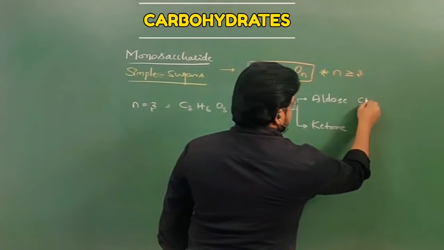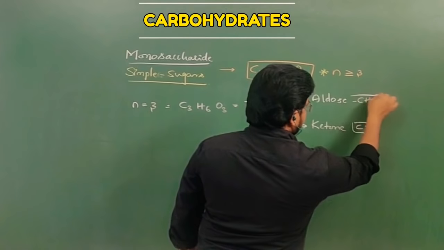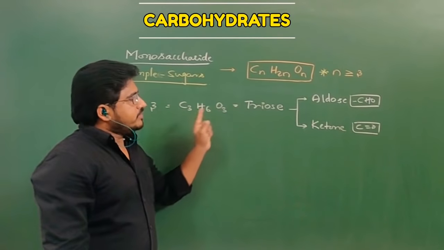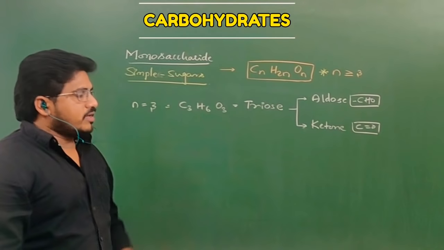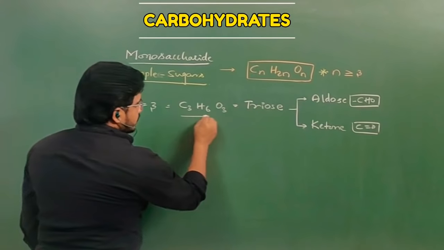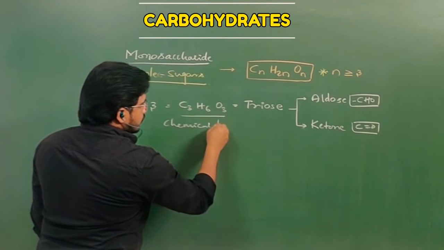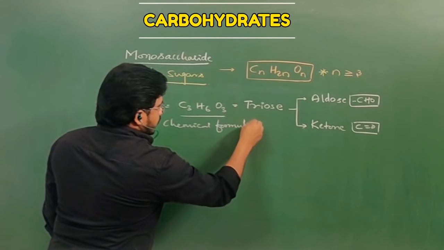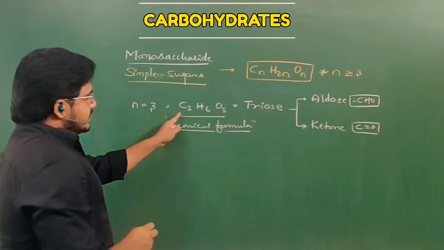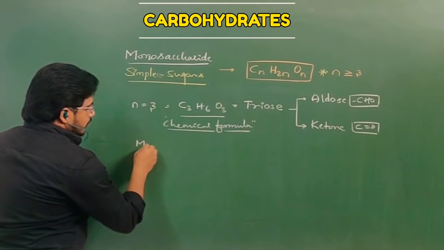This is CHO and this is C double bond O. The carbohydrate is with 3 carbons, but if their functional groups are either aldehyde or ketone, then their names will be different. The chemical formula of triose is C3H6O3.